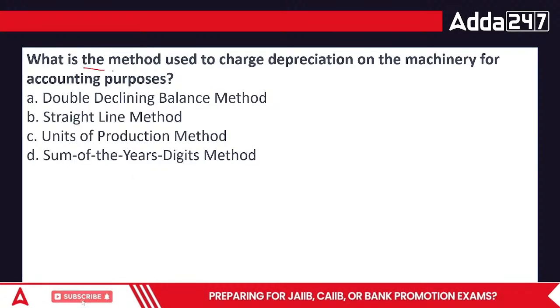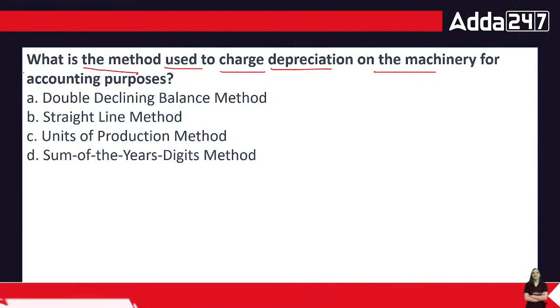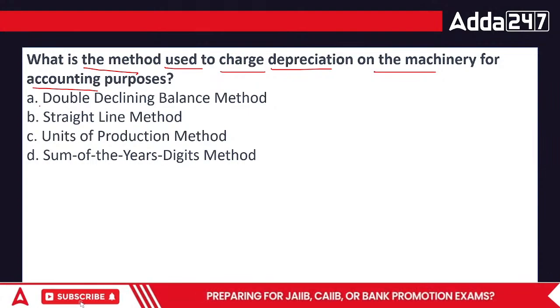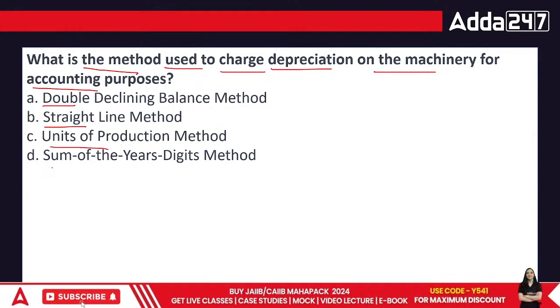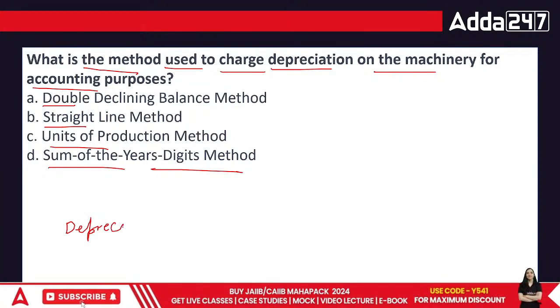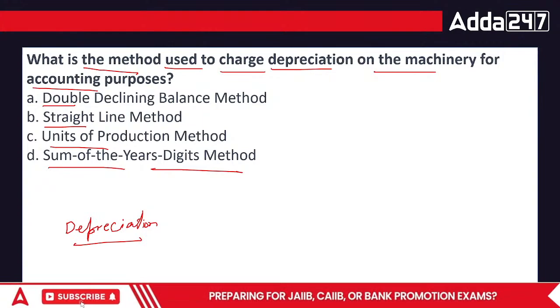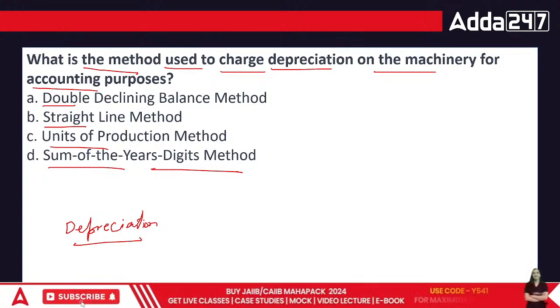Next, what is the method used to charge depreciation on the machinery for accounting purposes? Double declining balance method, straight line method, units of production method, or sum of years digit method. In terms of depreciation, there are many different methods, everyone. These four are not the only depreciation methods. If I look at the different methods given for depreciation, they would vary.